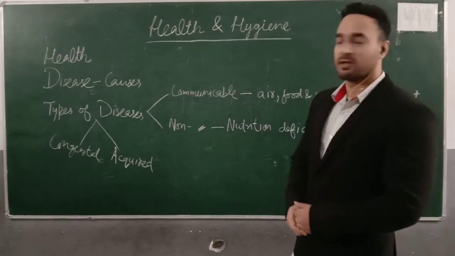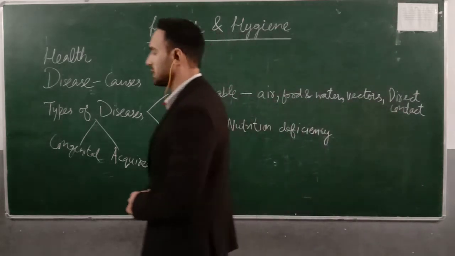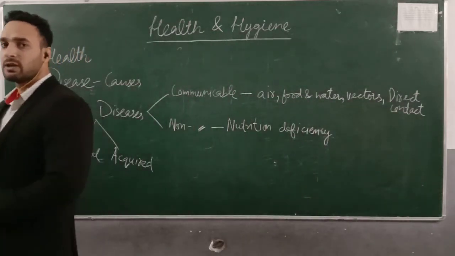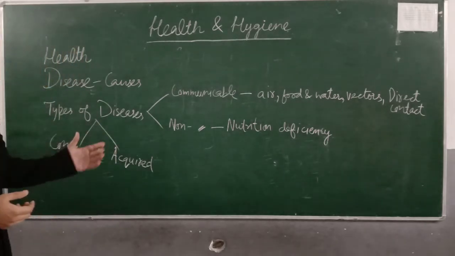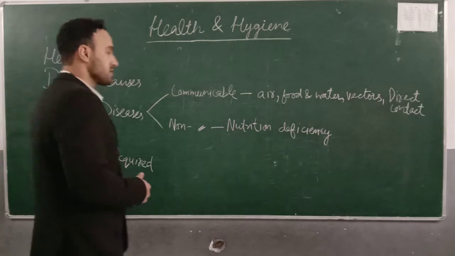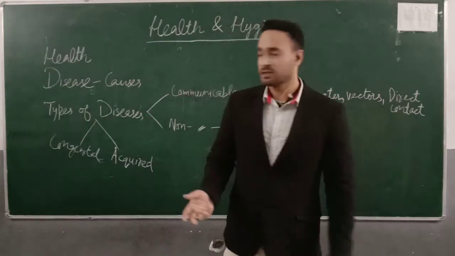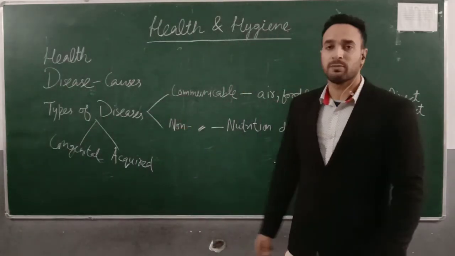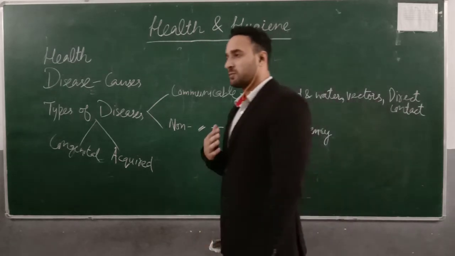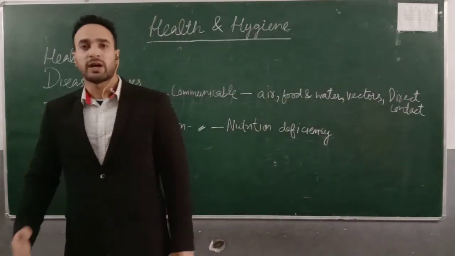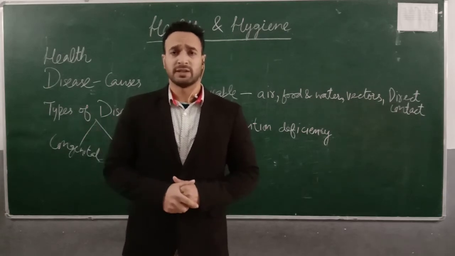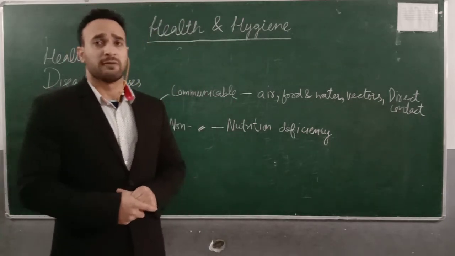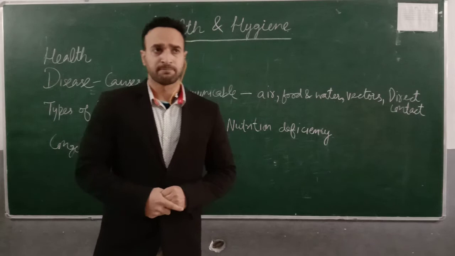We're going to discuss the definitions of health, disease, and the causes that are responsible for different diseases, and the types of diseases, whether they are congenital, acquired, or communicable and non-communicable diseases. As we proceed through the lecture, we will try to cover these definitions one by one and explain them a little bit so as to make it very understandable to you, right?